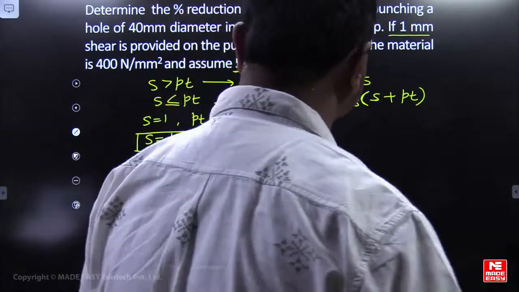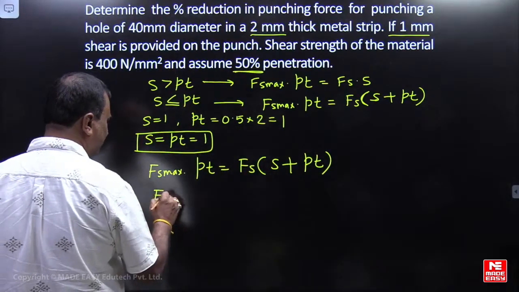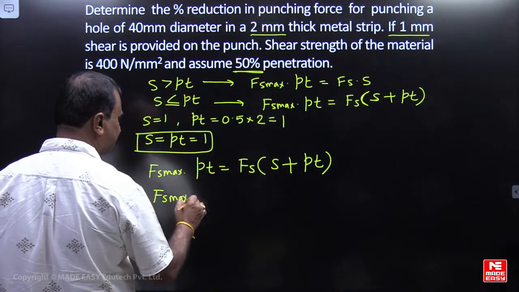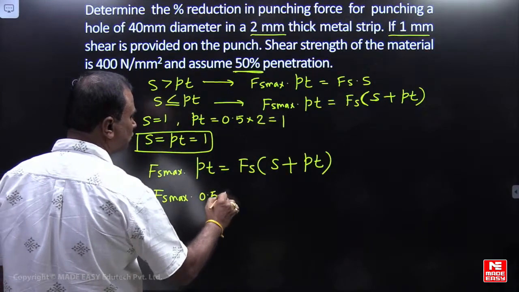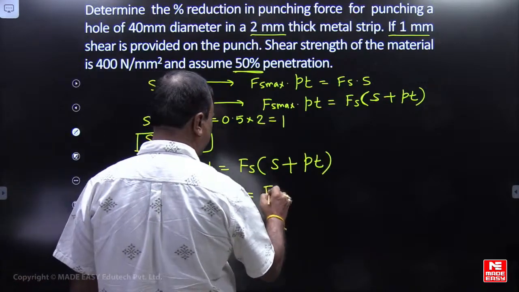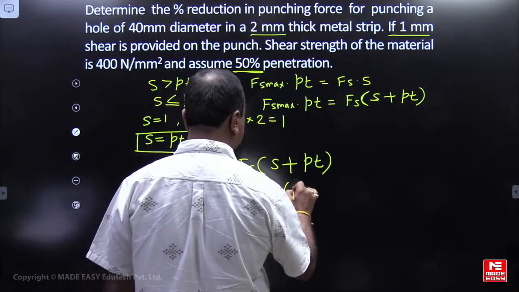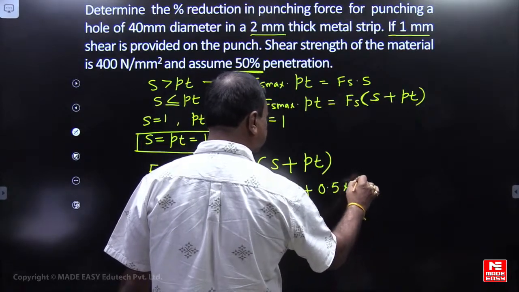Please think of the concept, friends. Fs maximum I will keep as it is. PT is 0.5 into 2, and Fs we need to find out. S is 1 mm, PT is 0.5 into 2.